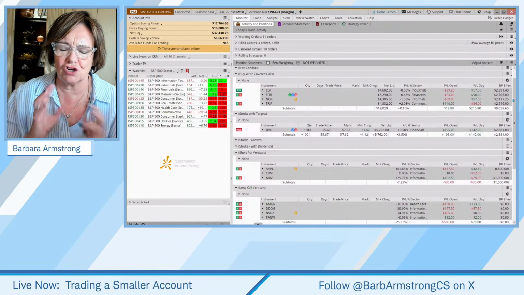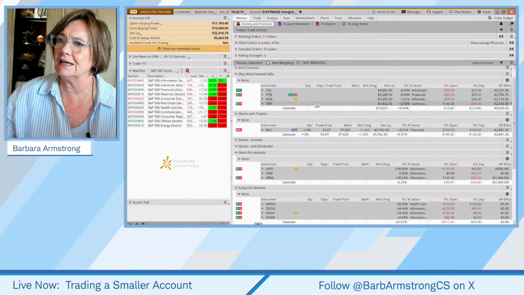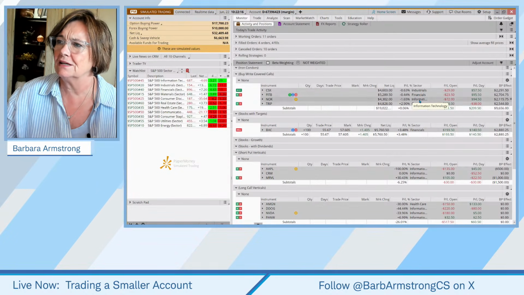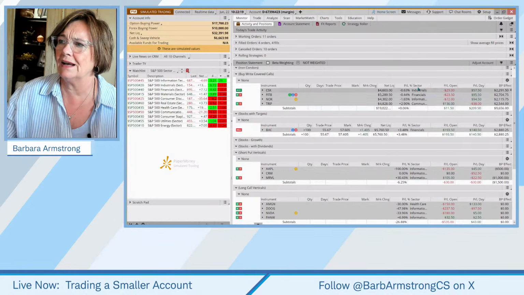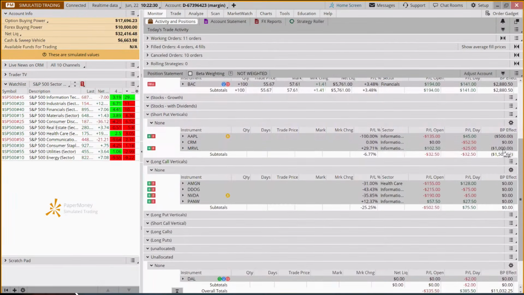Should I worry about the fact that I'm doing mostly tech trades? If we look here, we did 4 buy-rights. We have only one in tech. One's in industrials, one in financials, one in tech, and one in communications. Our stock with Target is financials, but they're kind of coming around the bend. But when we come down to our short-term short put verticals, they're all tech stocks, and 3 out of the 4 are tech stocks in the long call verticals as well.